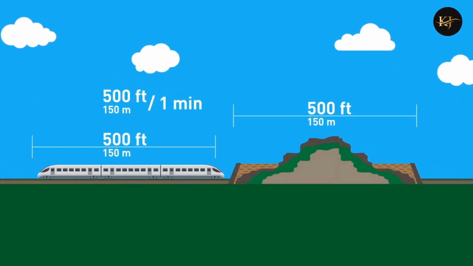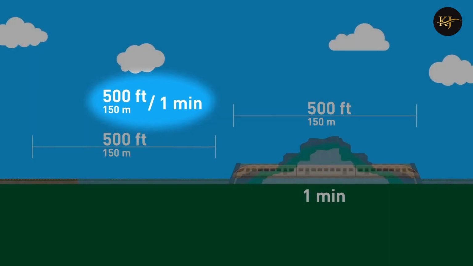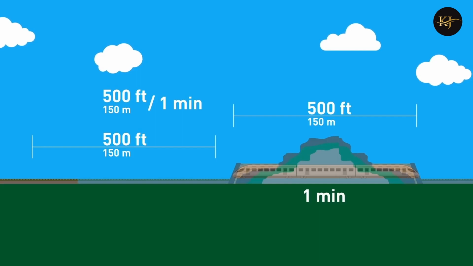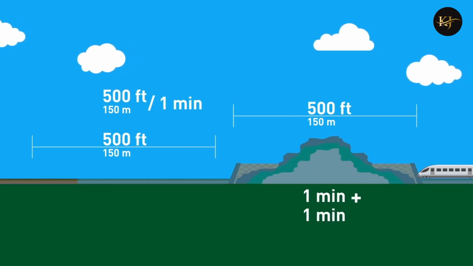When the train goes into the tunnel, it will take exactly 1 minute for its head to reappear on the other side, but the rest of the train should get out of there too. Once the head of the train is out, the back of the train just enters the tunnel, and it'll need another minute to travel through the tunnel. So the train will need 2 minutes in total.